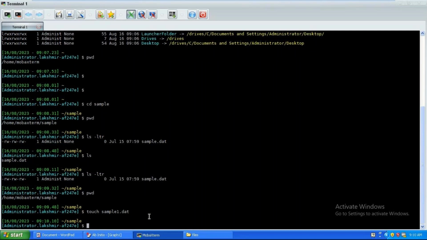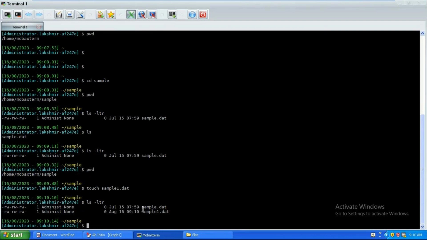Now put ls -ltr, it gives me all the details, right? See that, it was created. Now sample1.dat shows when it was created, August 16, and these are the permissions. So you created a file.